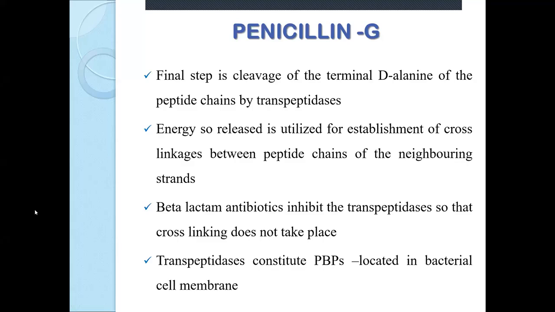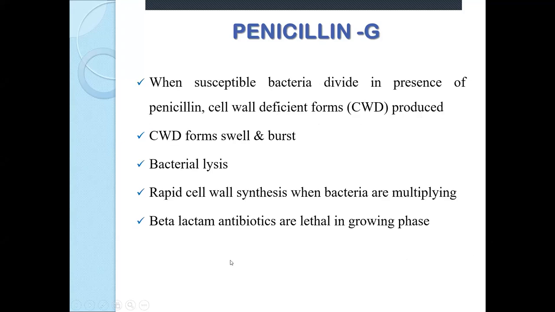Beta-lactam antibiotics, what do they do? They inhibit the enzyme transpeptidase. For what is transpeptidase needed? Transpeptidase is needed for cleavage of terminal D-alanine so that cross-linking can be formed. So beta-lactam antibiotics, by inhibiting transpeptidases, inhibit cross-linking, and therefore, because of this inhibition of cross-linking, the cell wall,